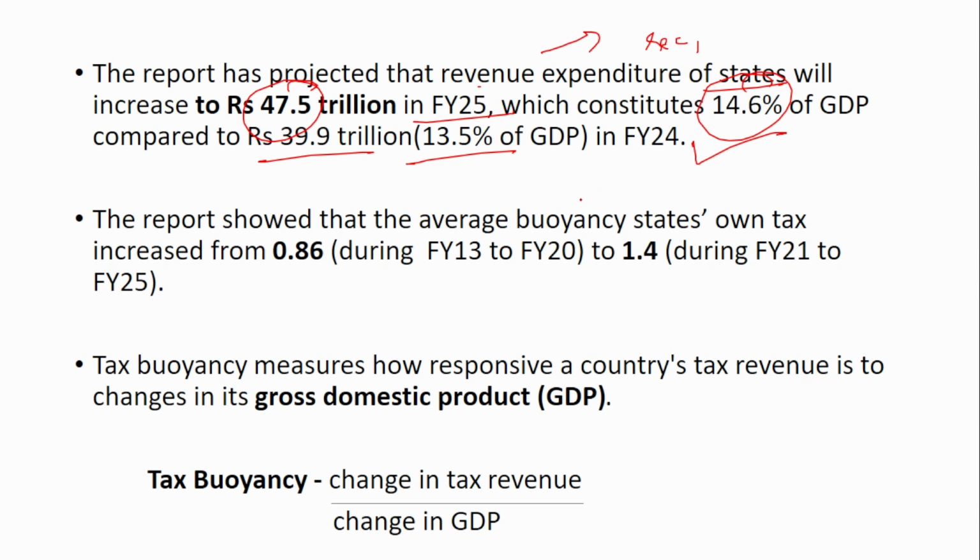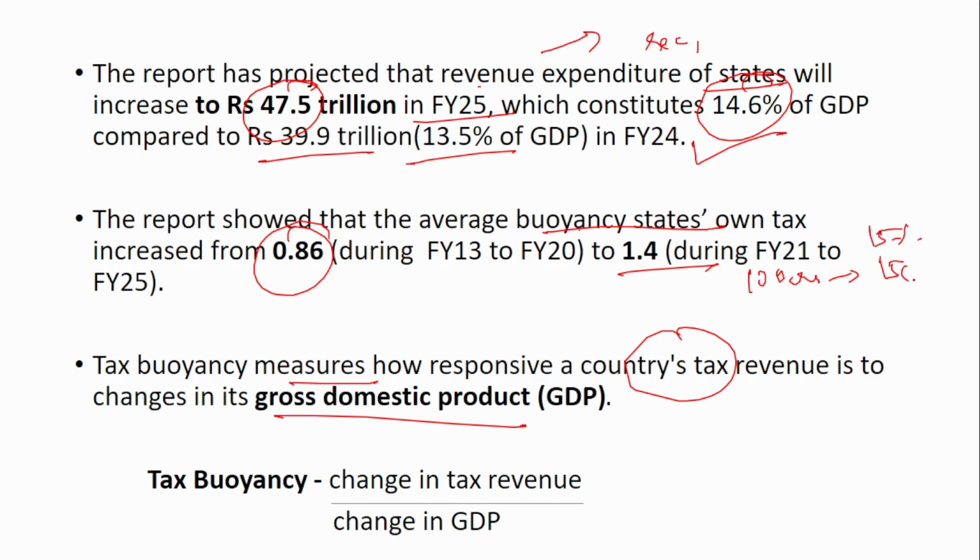The report showed that the average buoyancy of states' own tax increased from 0.86 to 1.4. So tax buoyancy measures how responsive a country's tax revenue is to change in the GDP. So if the GDP is increasing, obviously the tax also has to increase, right? So if the production value was previously 100 crores, and assuming hypothetically the tax is 15%, then it will be 15 crores. And say now it has increased to 150 crores or say 200 crores. Then now the tax will also increase. So when the GDP increases, the tax revenue also increases. So that is what is measured by this tax buoyancy.